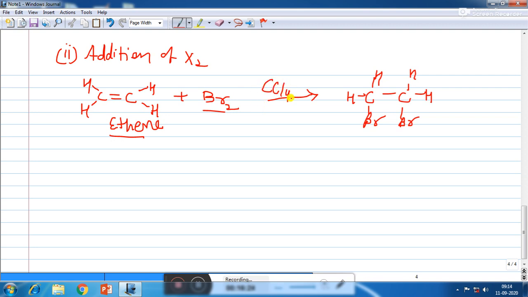So here Br2 is added in the presence of CCl4. So here we will see that in the product the two bromine atoms are joined to neighboring carbon atoms. So it is a vicinal dihalide. So we are getting a vicinal dibromide. Okay, so what will be the IUPAC name of this compound? 1,2-dibromoethane is formed.